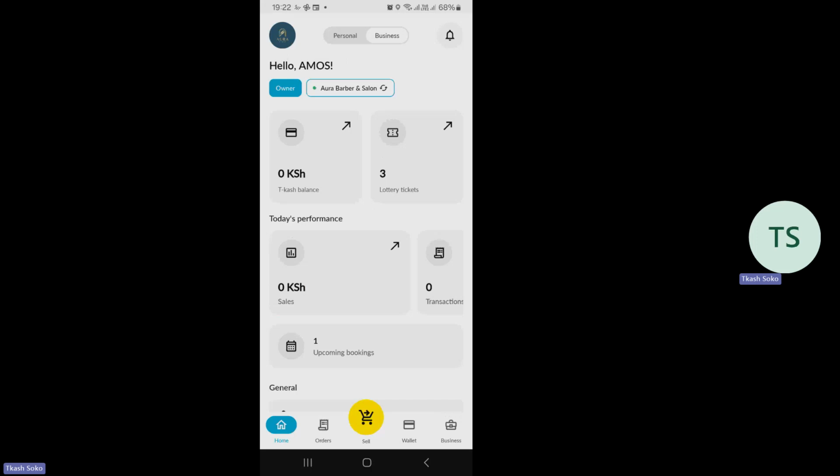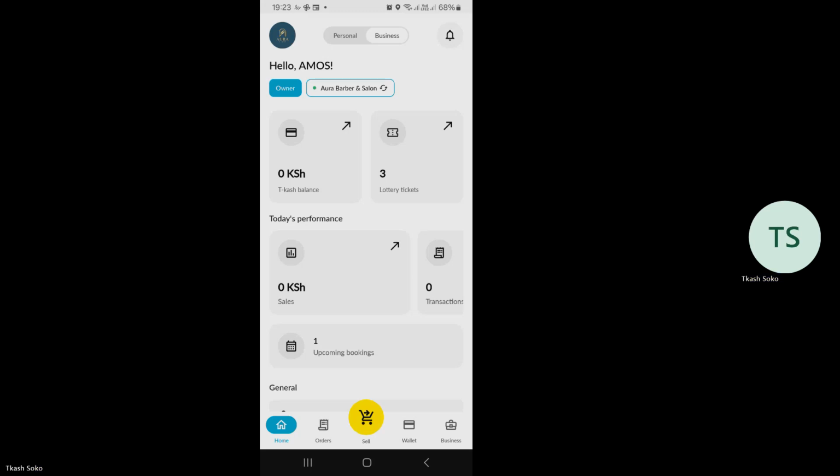Our session today will be on online orders and bookings. We want to see how online orders would appear and where they will be appearing on our app, and at the same time, how we can manage the bookings. Because for some of us we have the product shop, for the others we have the services kind of shops. So how can we manage both online orders and online bookings?